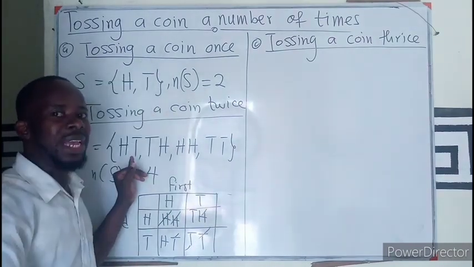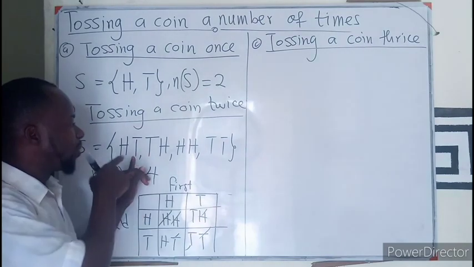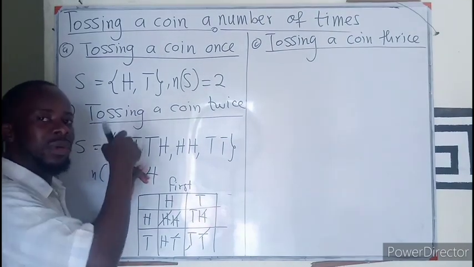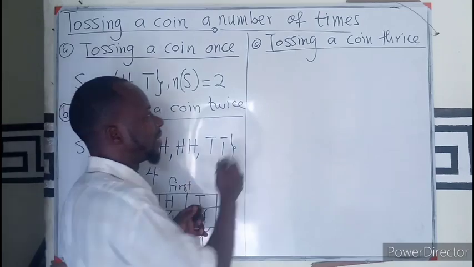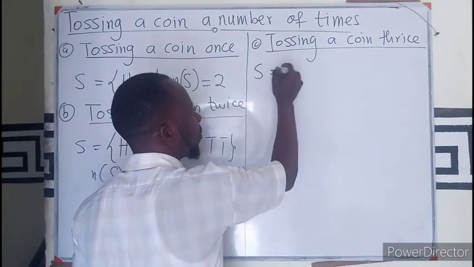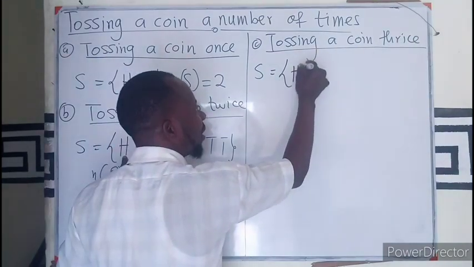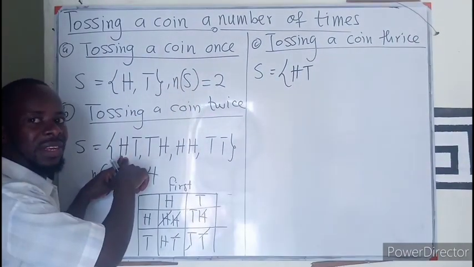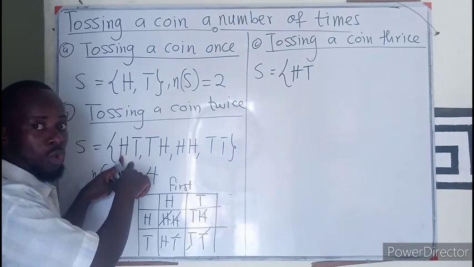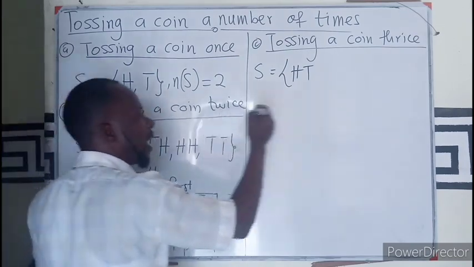If I toss a coin again, could I get a head? Then that becomes head, tail, head. So in writing the sample space of this, we can say that I have a head and a tail from the first and second throw. Then the third one will also be a head.